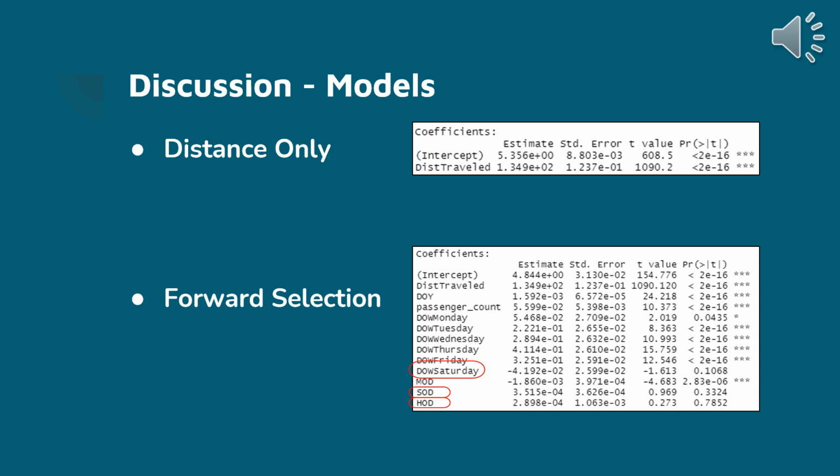Continuing on with discussion regarding the models. After running the first model, just using distance as the only variable, we can see distance is statistically significant because the probability is extremely low. In other words, distance affects taxi fare price. After completing forward selection, we can see which variables are statistically significant and affect cab fare. Variables circled are not statistically significant when using 0.05 as a cutoff probability. Probability must be less than or equal to 0.05 to be significant, meaning we cannot say if these variables affect the fare.